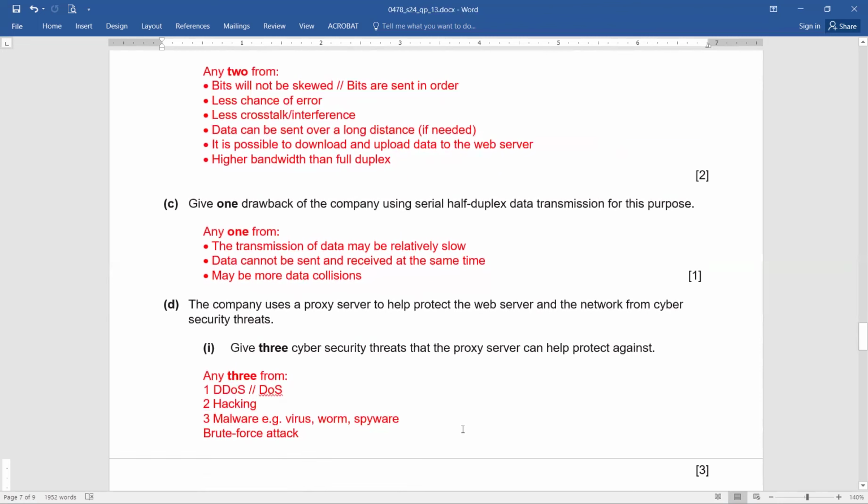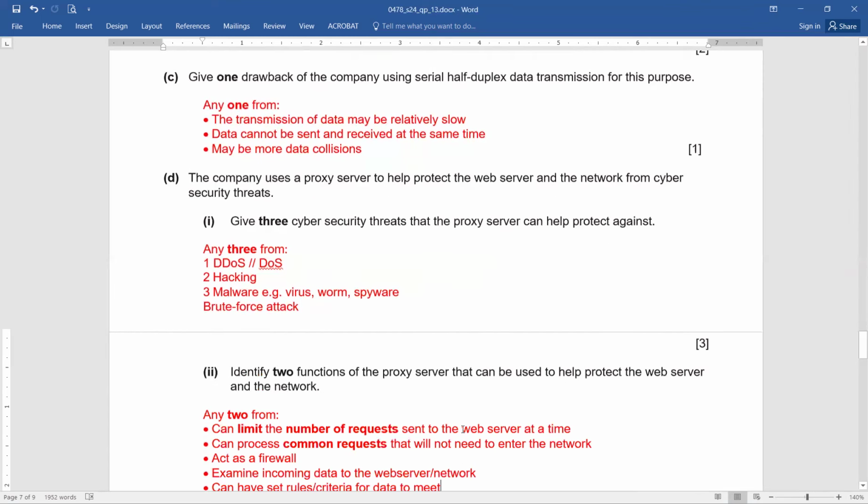Okay, now the company uses a proxy server to help protect the web server and the network from cybersecurity threats. Give 3 cybersecurity threats that the proxy server can help protect against. Now, what are the threats? DDoS, if you remember, denial of service attack or distributed denial of service attack, hacking, malware, for example virus, worm, spyware, and even brute force attack. So if you have mentioned any 3 of these, then 3 marks are yours.